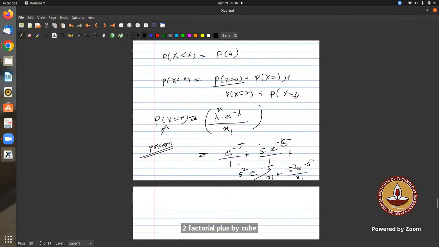That should be the answer, right? You can take e to the power minus 5 out common: e to the power minus 5 times 1 plus 5 plus 5 square upon 2 factorial plus 5 cube upon 3 factorial. You can see what the values are.